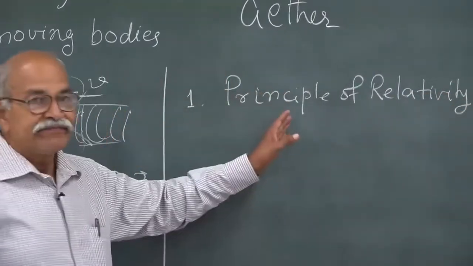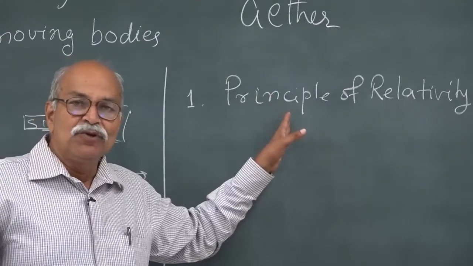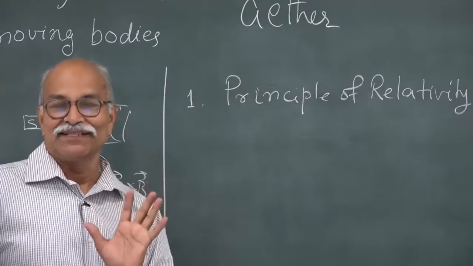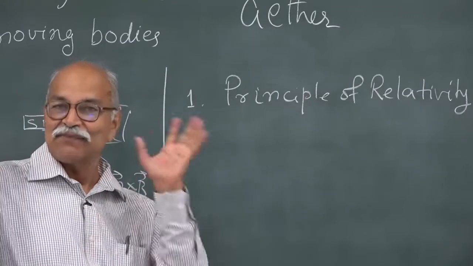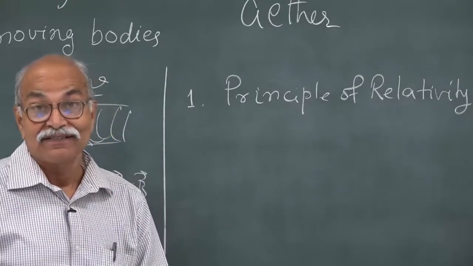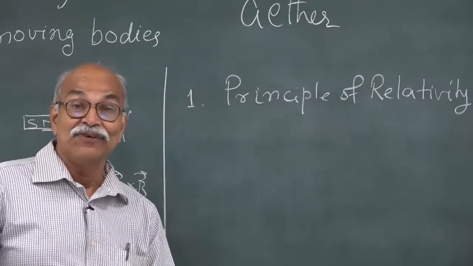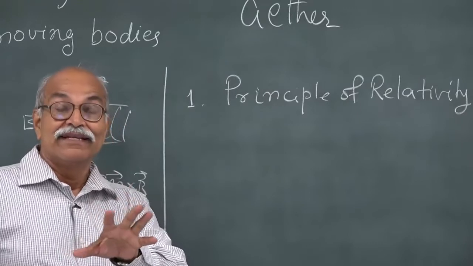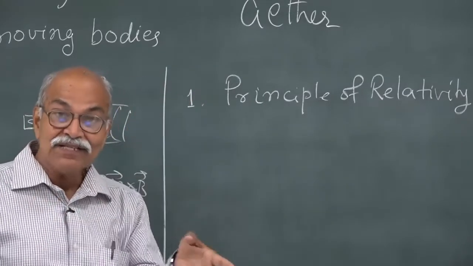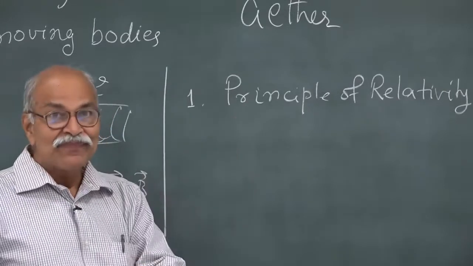So, what is that? It is that you do not have any special frame which you say is the rest frame, this frame is at rest. You do not have an absolute rest or a frame which you can call at rest. It is your choice. Whichever frame you pick, you can call it at rest or you can call it moving.